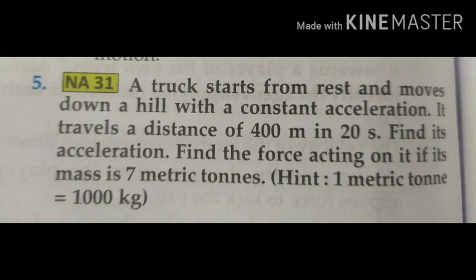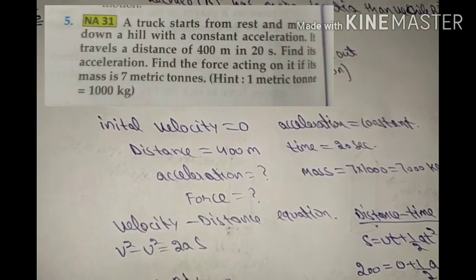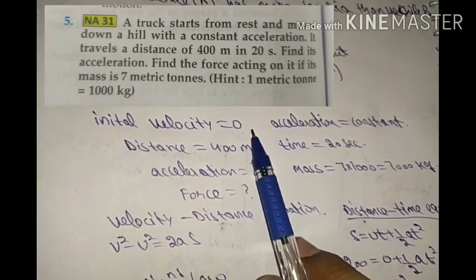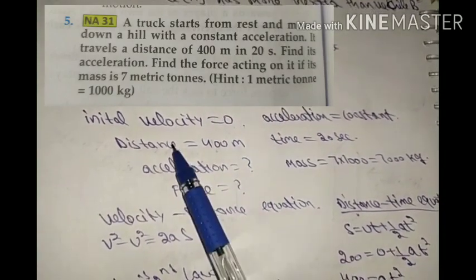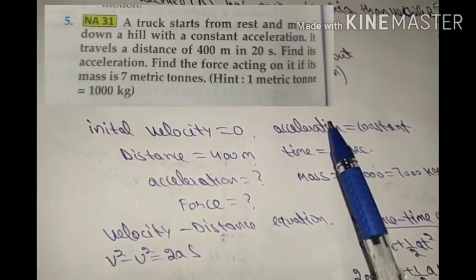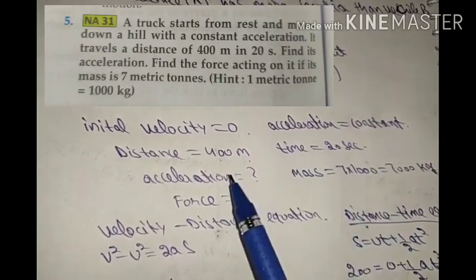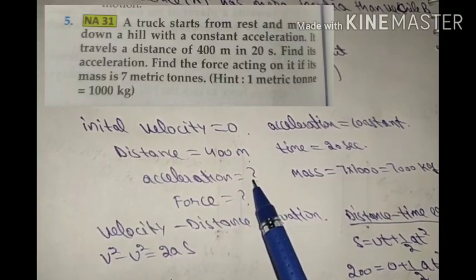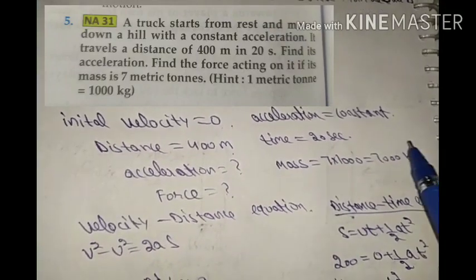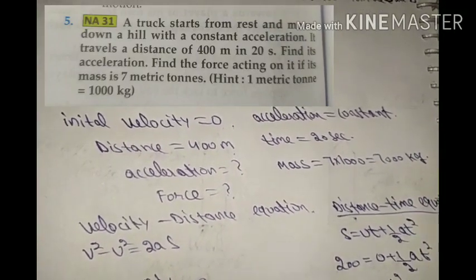So let's start to find the force. Students, in this question, initial velocity is given 0 because the body starts from rest. Distance traveled is 400 meters. Acceleration is constant and time taken is 20 seconds. And we have to find the acceleration and the force. Mass is also given, that is 7000 kg.